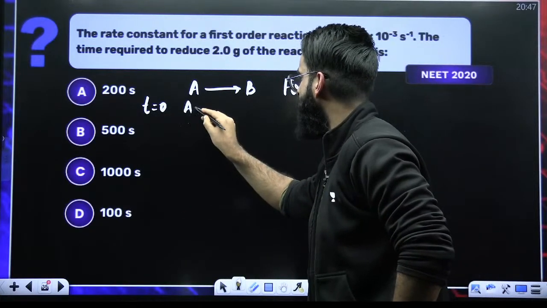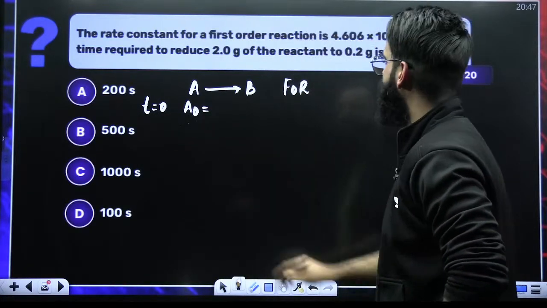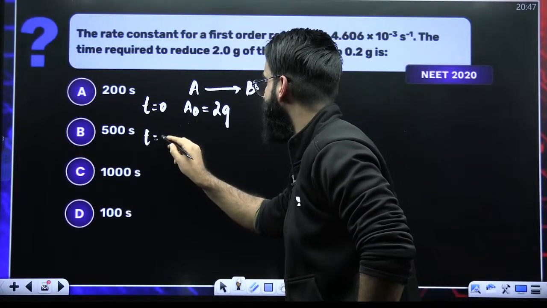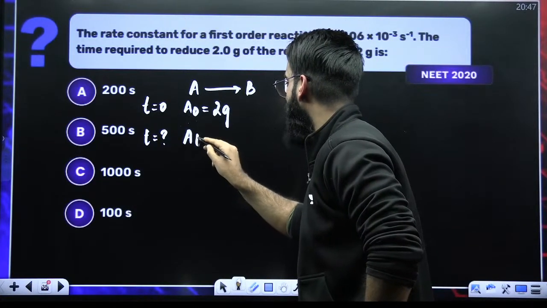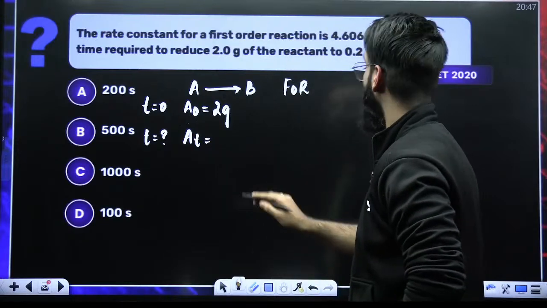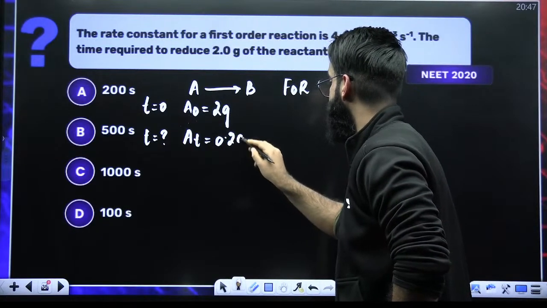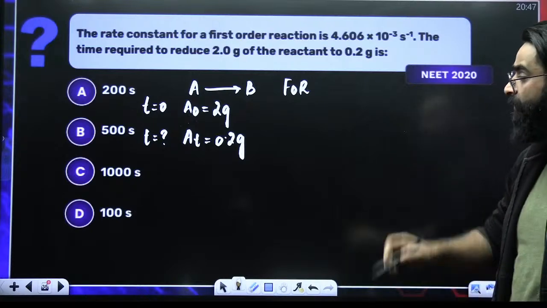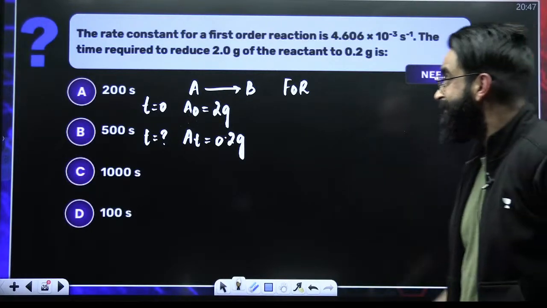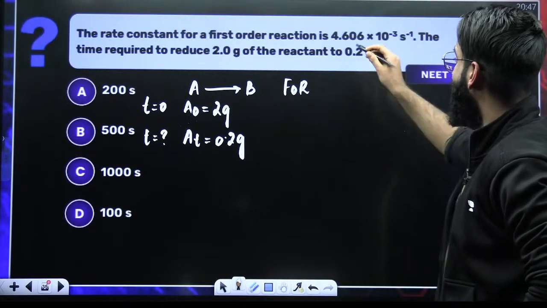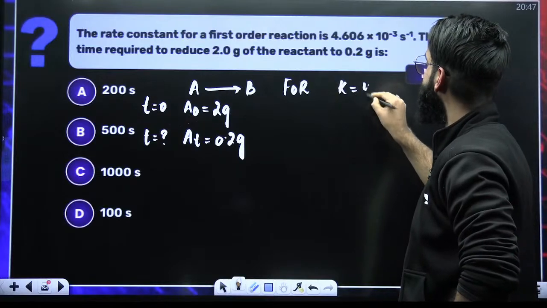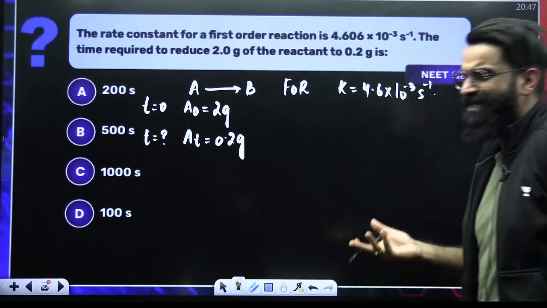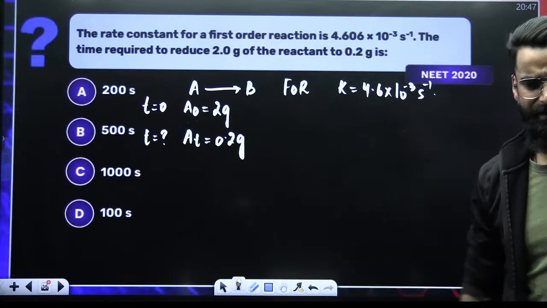the initial amount of reactant was 2 grams. We have to check after what time the amount of reactant left would be 0.2 grams. What else is given? The rate constant of the reaction is given as 4.6 into 10 raised to the power minus 3 second inverse. So it's a direct question. Just use the integrated equation.